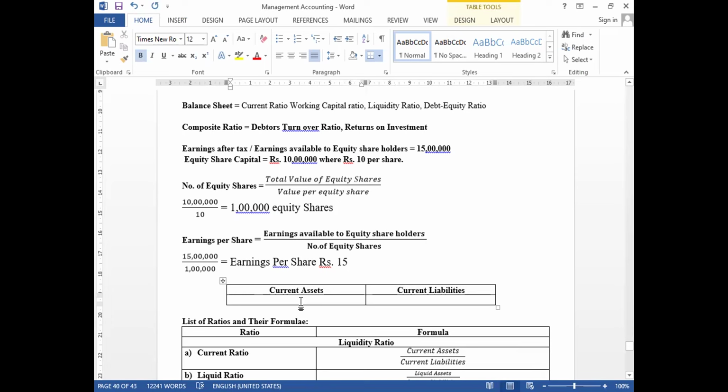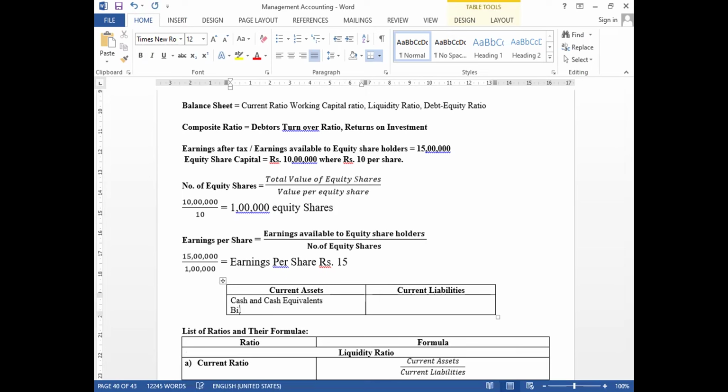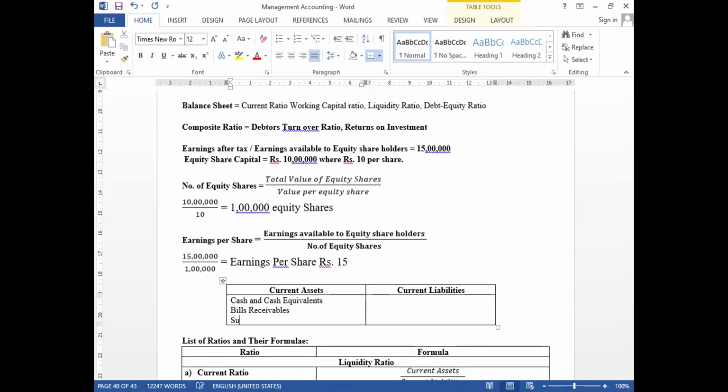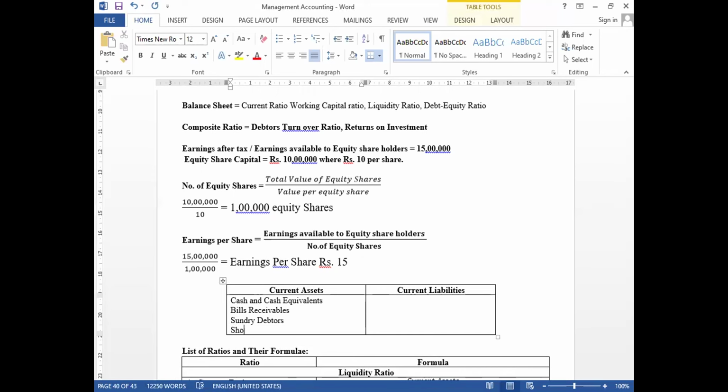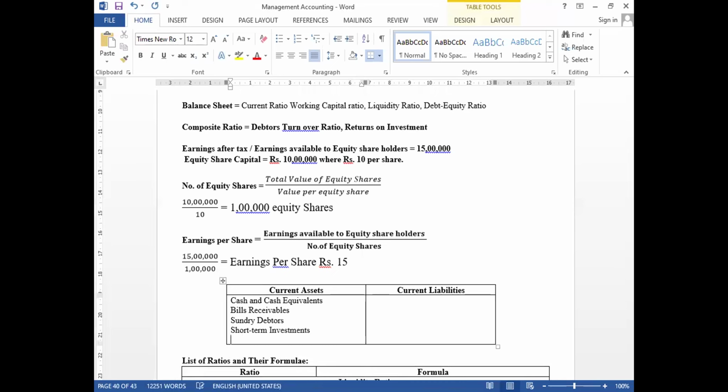So let us have items one by one. Cash and cash equivalents, bills receivable, sundry debtors, short-term investments, temporary or marketable securities.